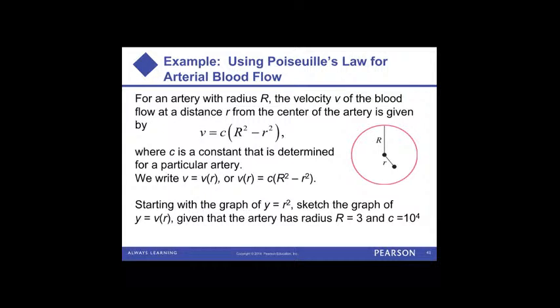So basically, they're just asking us to get a sense of this graph through using transformations. So the graph of this function, if we start with the basic function of r squared, right, that's going to be a parabola. Basically, it's just a parabola with a vertex at the origin, right?